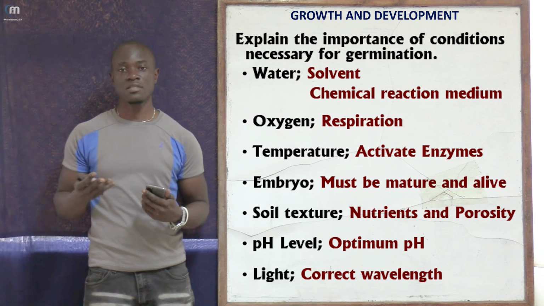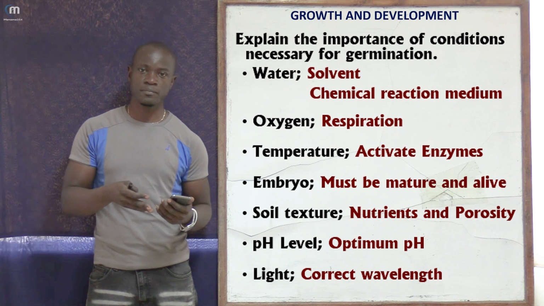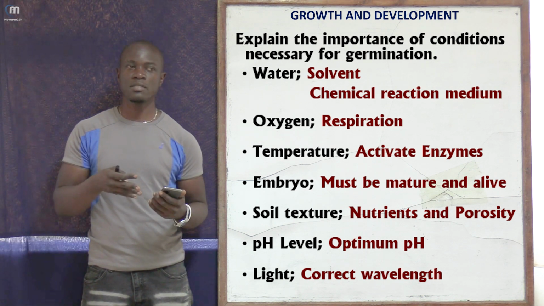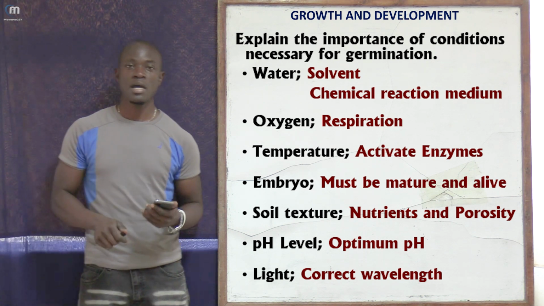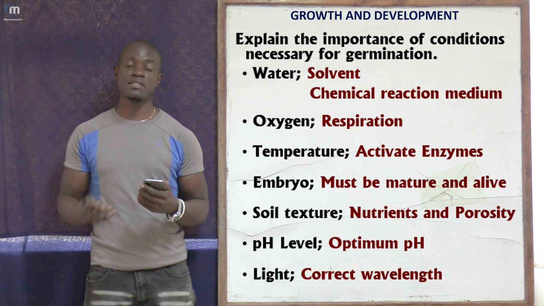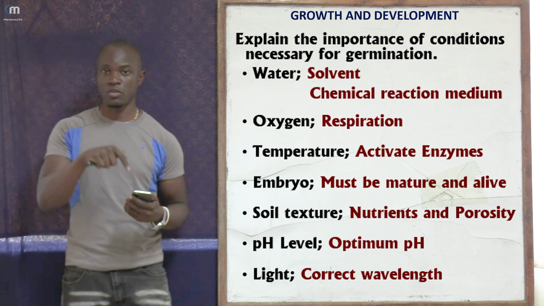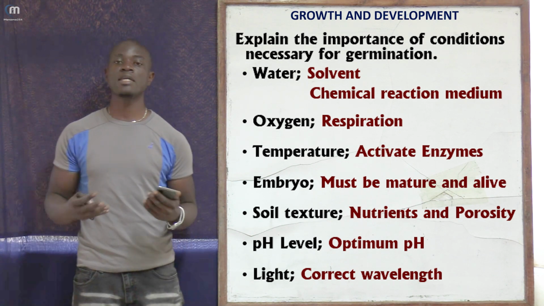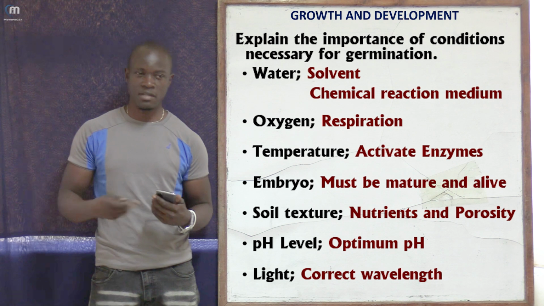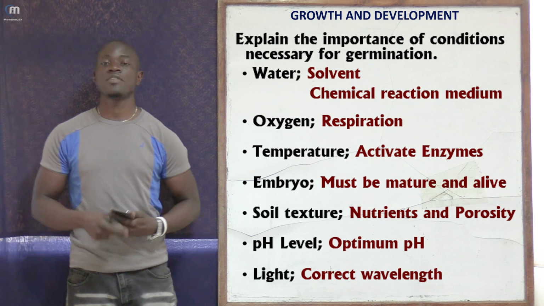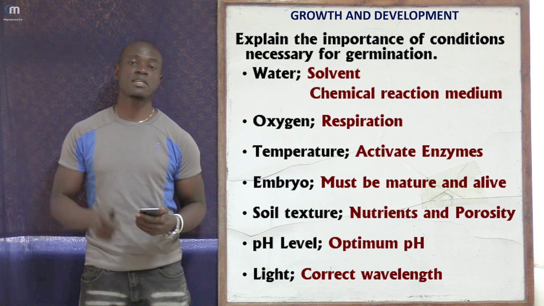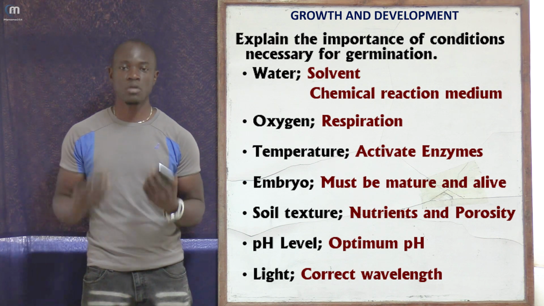As we discussed concerning the seed coat, it is important for water to penetrate the seed coat. As water enters through the seed coat, it hydrolyzes the food in the cotyledon, making it available for the embryo in order to facilitate development and growth. So the first thing is that water acts as a solvent.